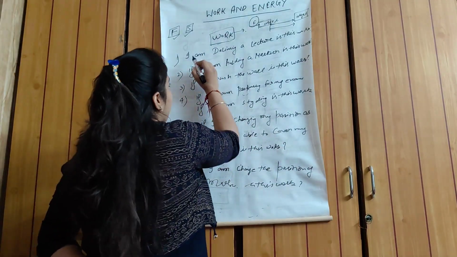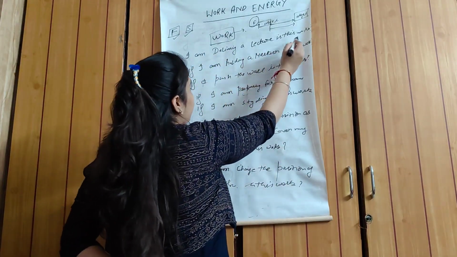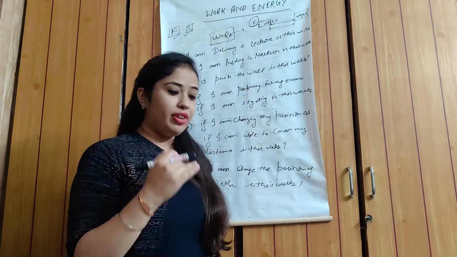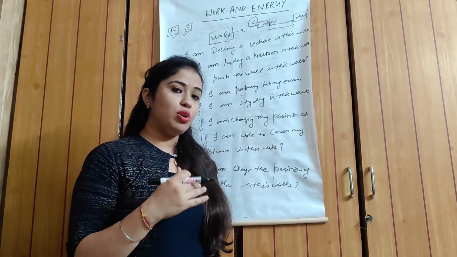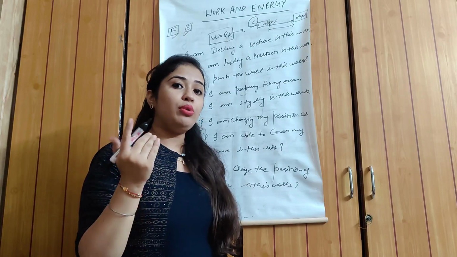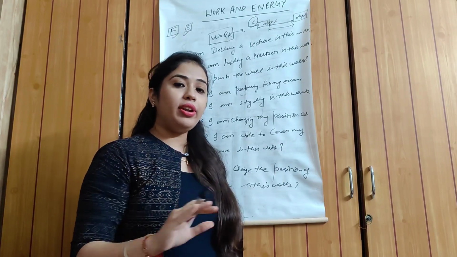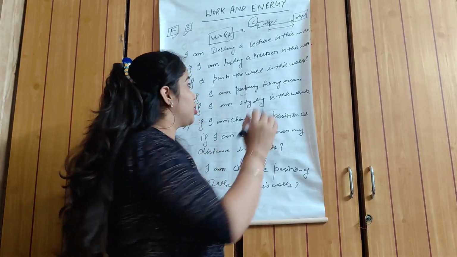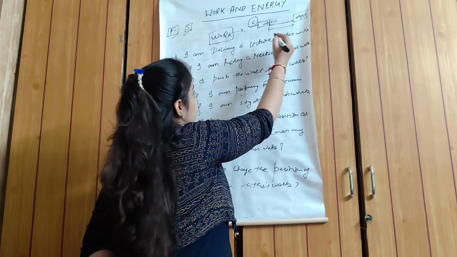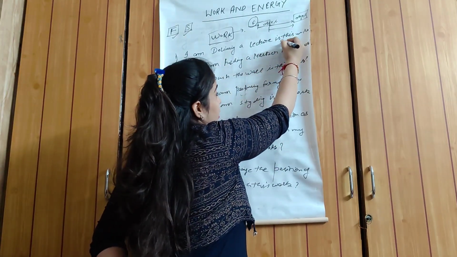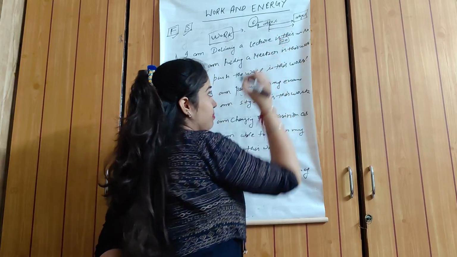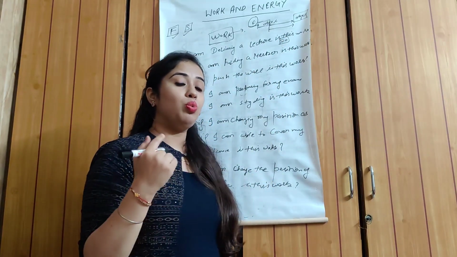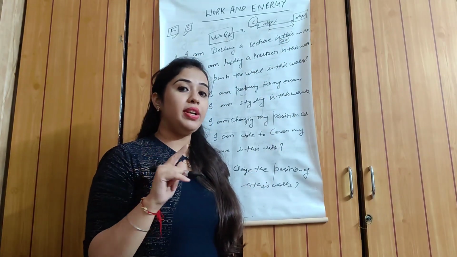Okay. The first example is that I am delivering a lecture. Is this a work? Students, I am delivering a lecture. Suppose I am in a rest position. I'm not able to change my position. It means in this case the displacement is 0. When the displacement is 0, it means work is not done.